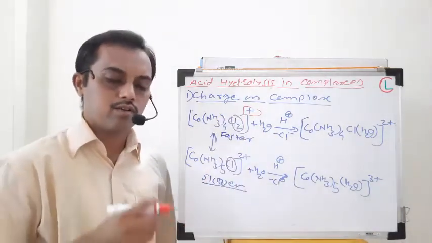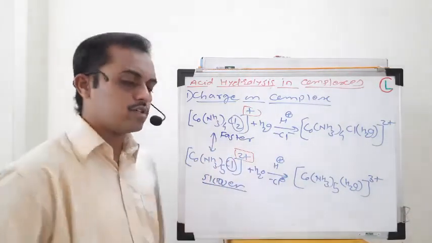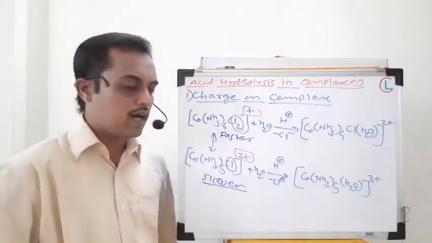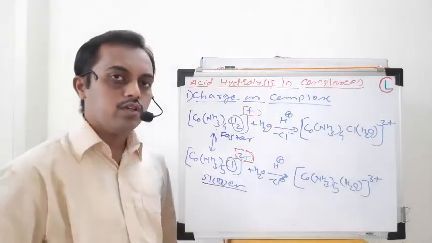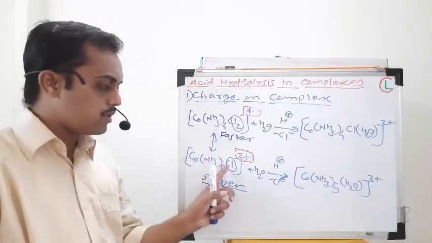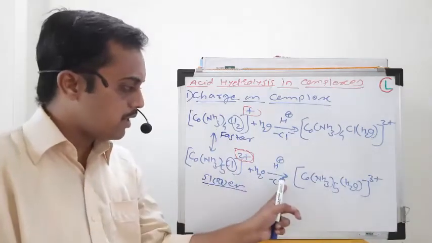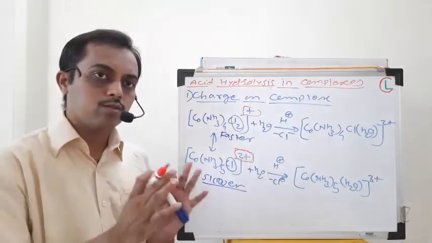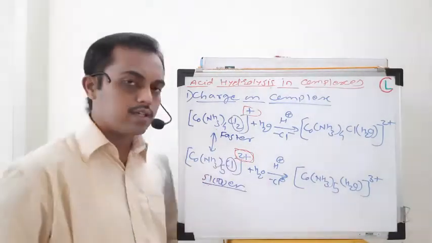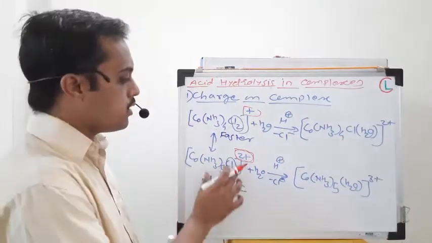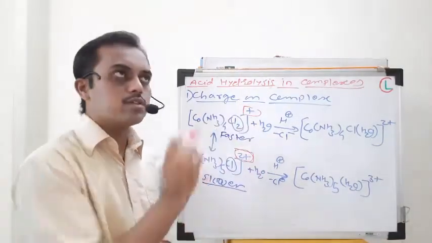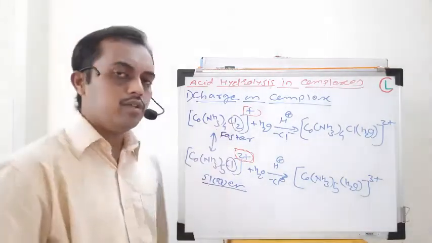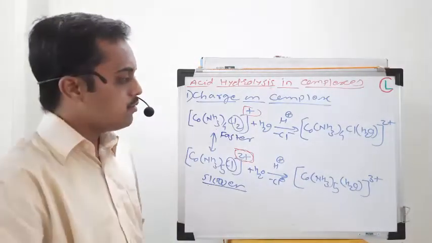In the upper example the charge on the complex is +1, and in the lower example the charge on the complex is +2. So in this complex, because the total charge on the complex is +2, the bond between the departing ligand, Cl minus, and the metal ion will be strongly held. Why? Because the total charge on the complex is higher. Compared to this complex, if the charge on the complex is +1, there is less charge on the complex, so the bond between the metal and ligand will be a little bit weaker and will be broken easily.